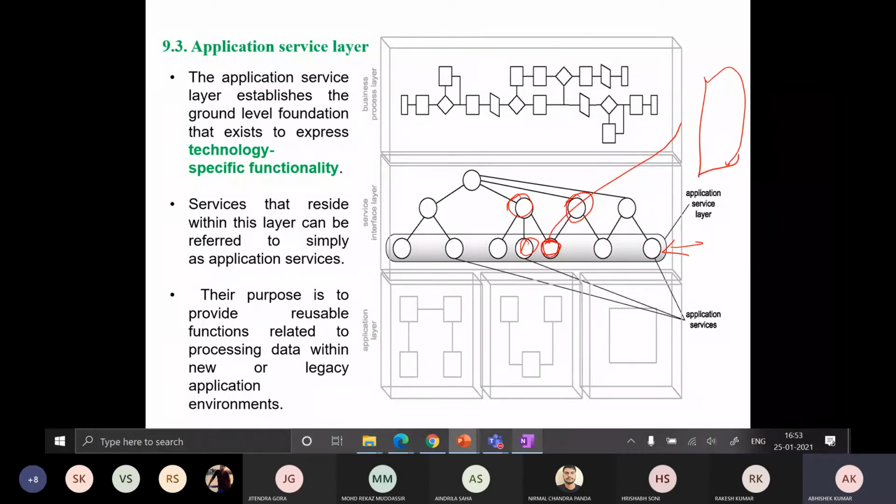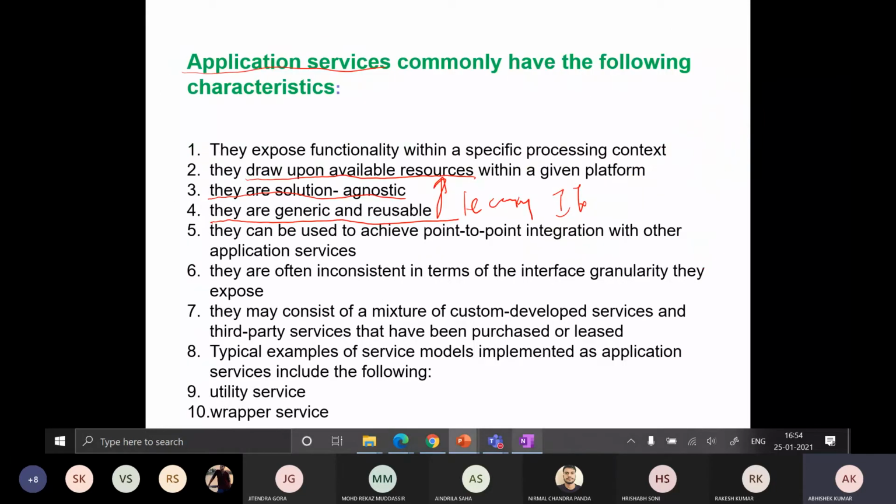How is it possible to reuse this service in another project? It is possible because of its generic nature, right? You know the generality. What is the meaning of generality? So this is how it is reusable in the same project, and because of this generic nature, it is reusable in new upcoming projects also, right?